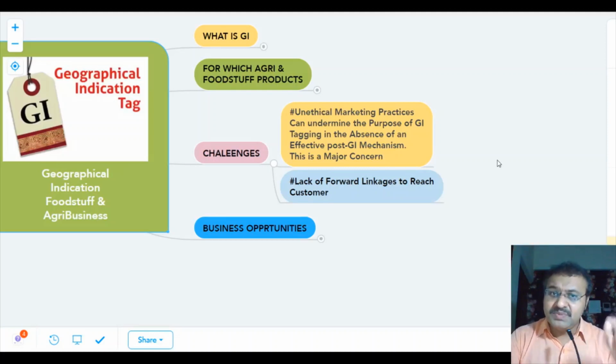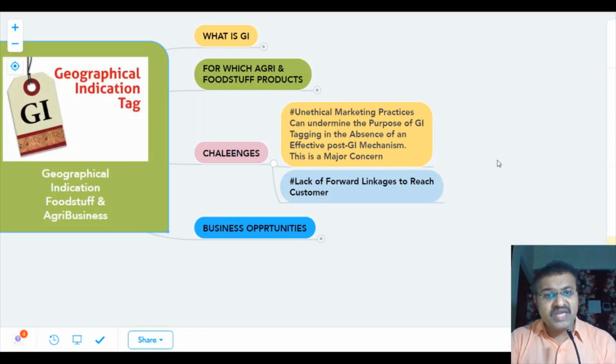If we talk about a specific product like Kashmiri saffron, and saffron is grown in Kerala or some other area and is given the name of Kashmiri saffron, then it is a big problem. It is a big challenge, and it should be catered to in a specific way, because this is a major concern.